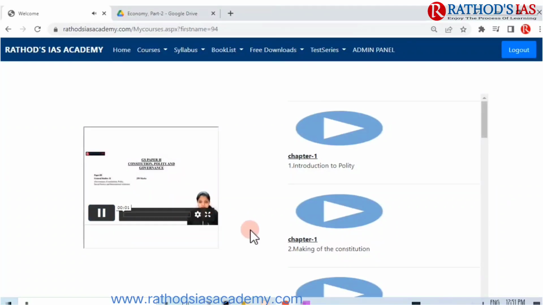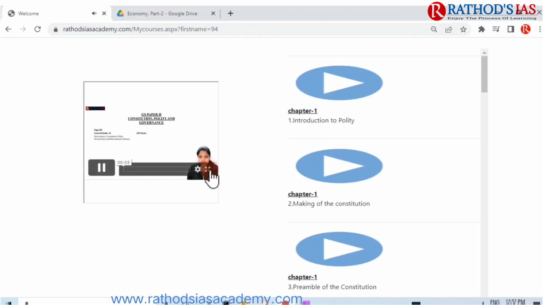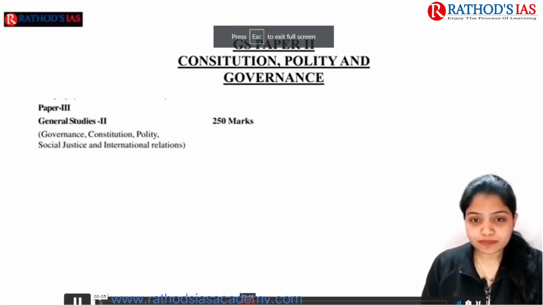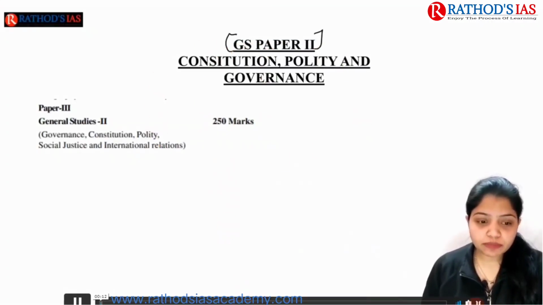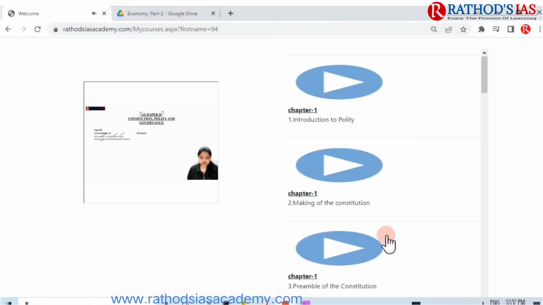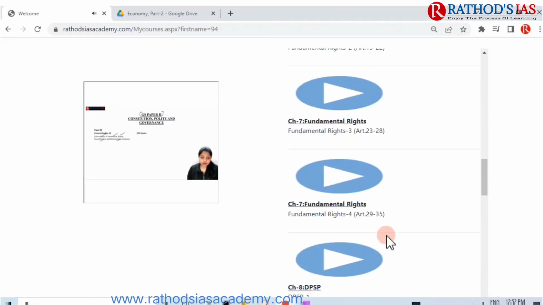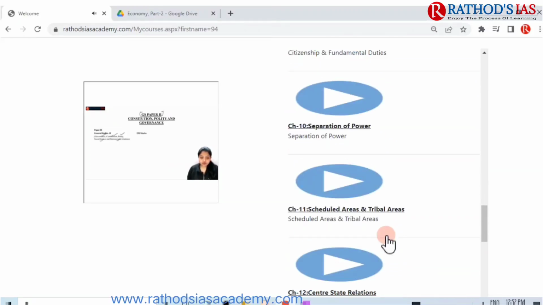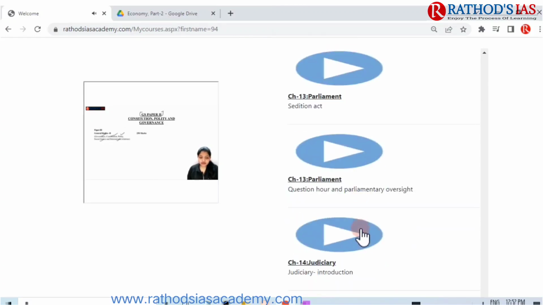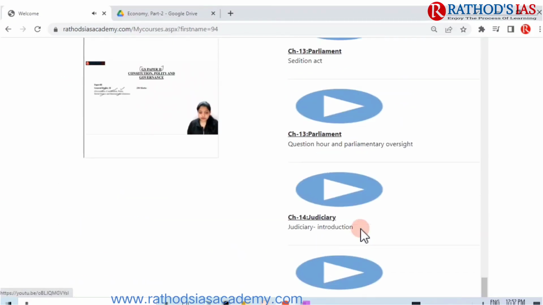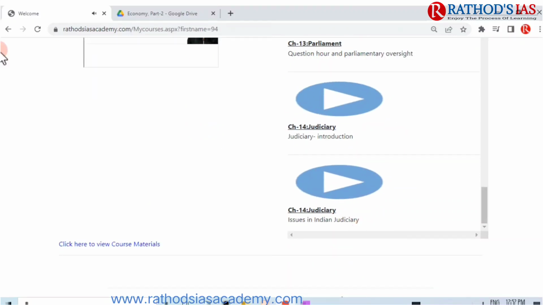Hello and welcome everyone to Rathod's IAS. This is Shashwat Raghav, your polity faculty on this platform. We'll be basically covering our GS paper 2, and we very well know in GS paper 2 we have governance, constitution, polity along with social justice and IR. By me, your constitution, polity and governance subjects will be covered. In UPSC syllabus for GS paper 2, only the subjects have been mentioned, the governance, constitution, polity.